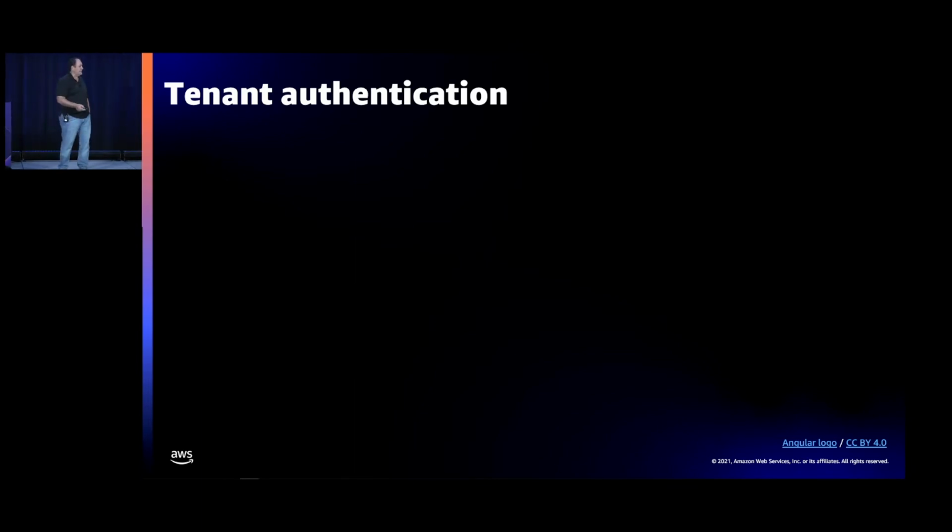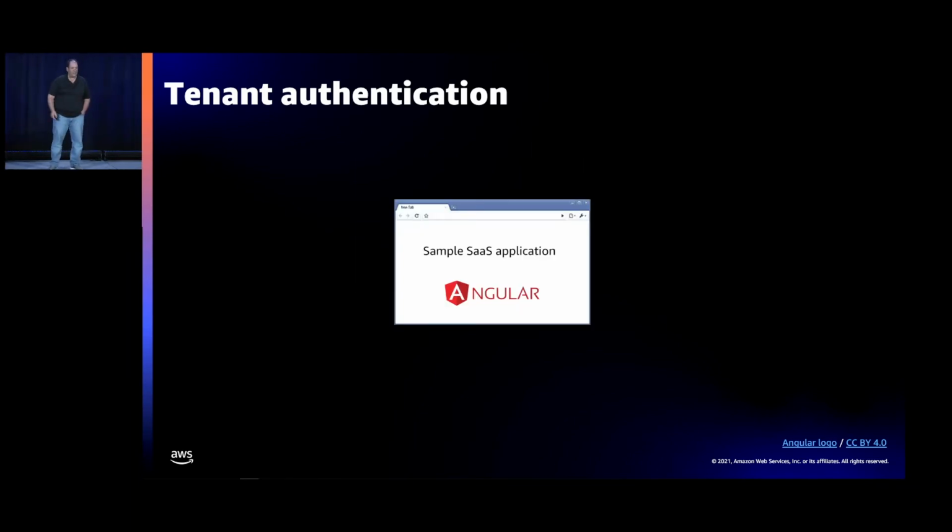Okay, so we've provisioned the whole environment, we've onboarded a tenant, and now what does it mean to actually authenticate a tenant coming into this experience? How do all the pieces that we created work here? So we hit our sample SaaS application, we come in as a tenant, we provide the subdomain in that tenant context, and now we have to authenticate against a user pool, but we don't know what user pool to authenticate against because there's a user pool for each tenant. We know your subdomain, but that's not going to get me to the right user pool.